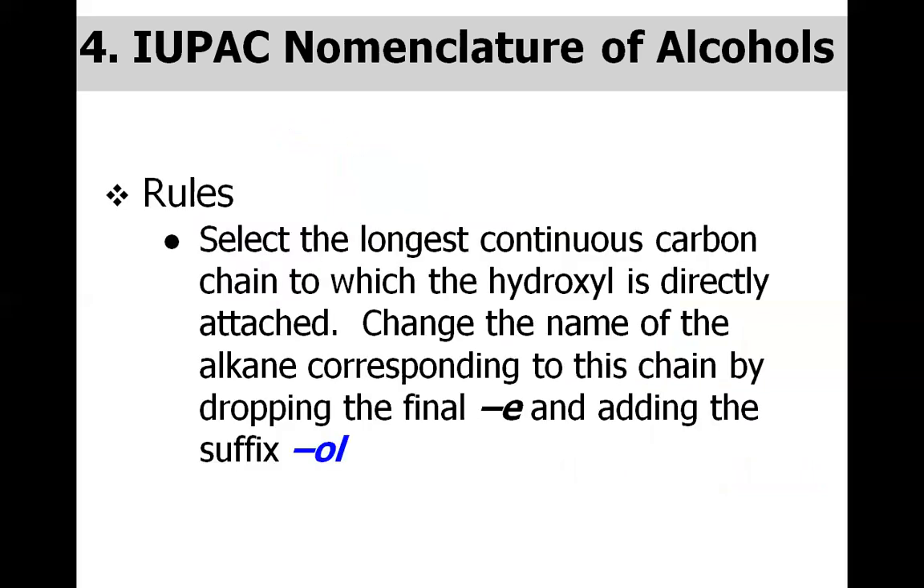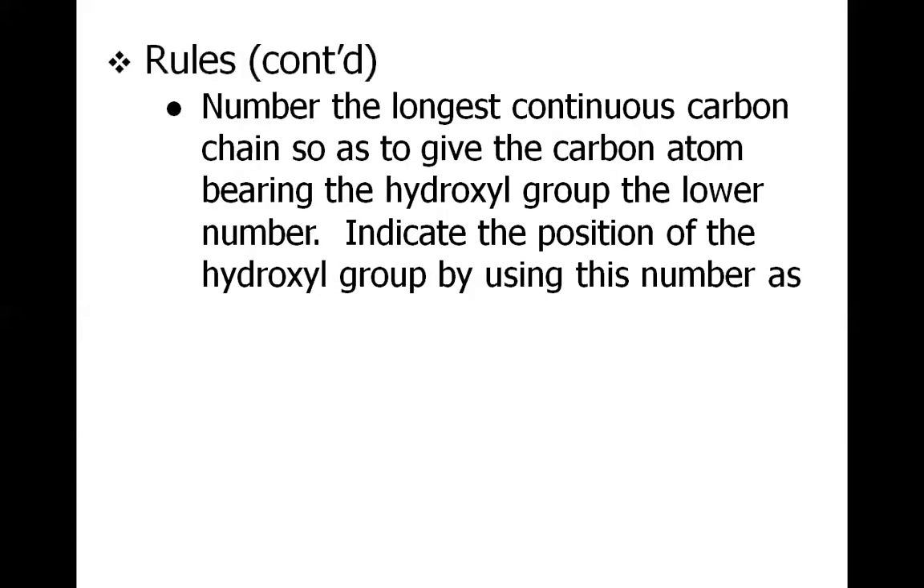Now let us discuss the nomenclature of the alcohols. The first rule is the selection of the longest carbon chain, which is bearing the hydroxyl group. And once you have chosen, you have to consider that the ending of the alkane will be replaced with alkanol for the alcohol. Number the longest continuous carbon chain so as to give the carbon atom bearing the hydroxyl group the lower number. Indicate the position of the hydroxyl group by using this number as a locant.